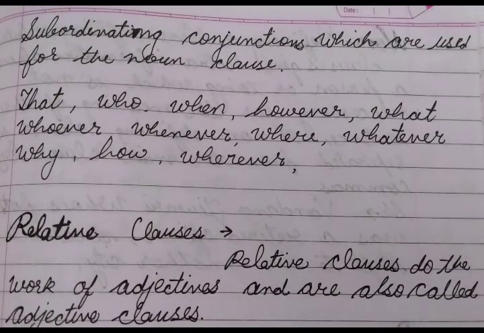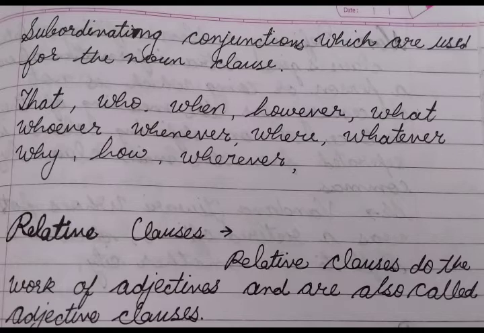Now we come to the subordinating conjunctions. What are subordinating conjunctions? Subordinating conjunctions which are used for the noun clause. These are the subordinating conjunctions like that, who, when, however, what, whoever, whenever, where, whatever, why, how, wherever. These are the subordinating conjunctions.